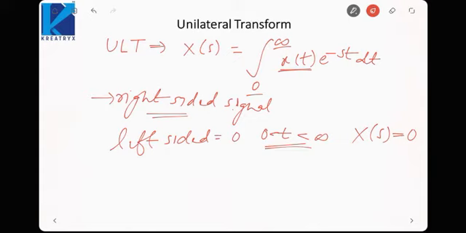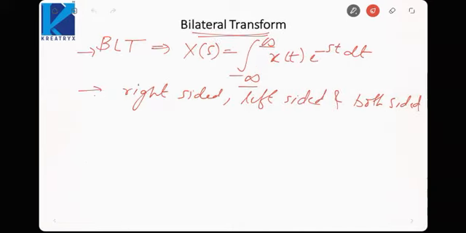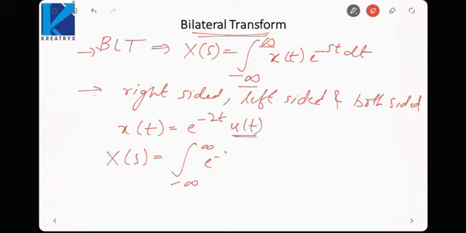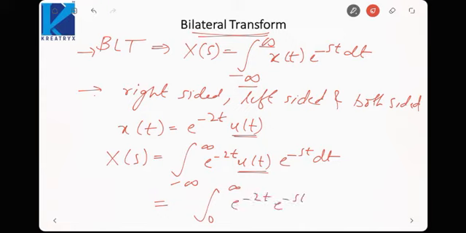So let us find unilateral or bilateral Laplace transform for a right-sided signal. Suppose I give you a signal like, first let us find bilateral. If x(t) is given as e raised to power minus 2t u(t), then due to this u(t) term, it is a right-sided signal because unit step function is right-sided. So if we find X(s), it will be minus infinity up to infinity e raised to power minus 2t u(t) e raised to power minus st dt. Now due to this u(t), it would be converted to 0 to infinity e raised to power minus 2t e raised to power minus st dt.